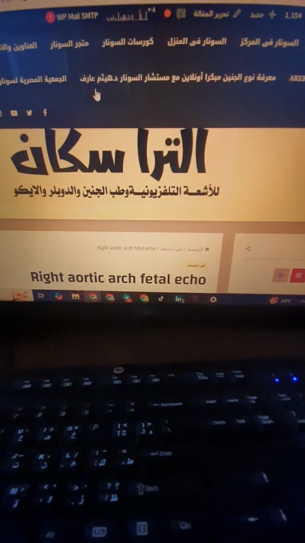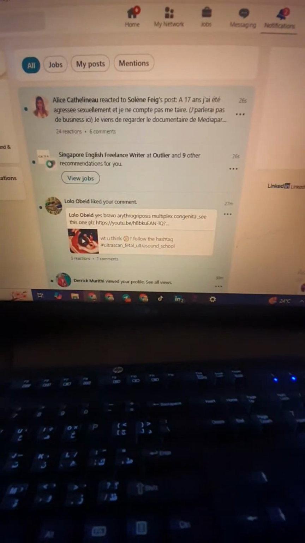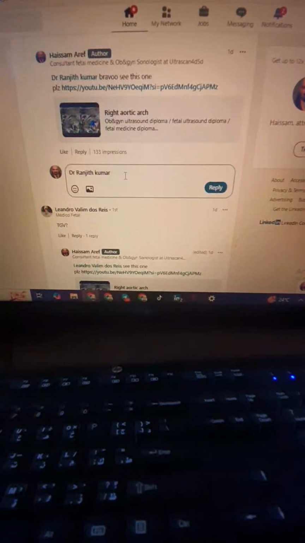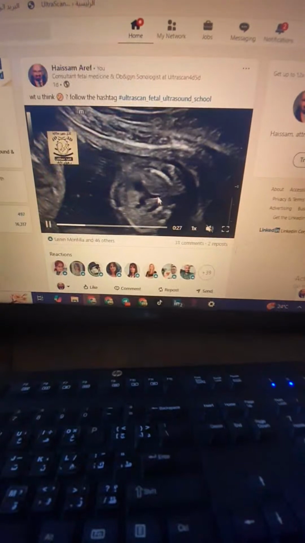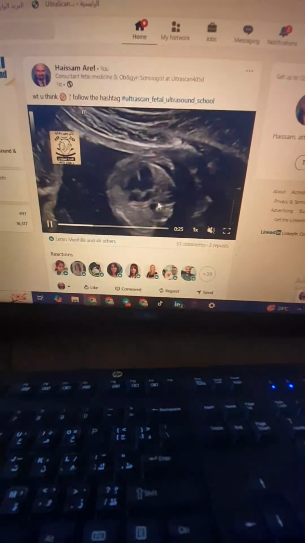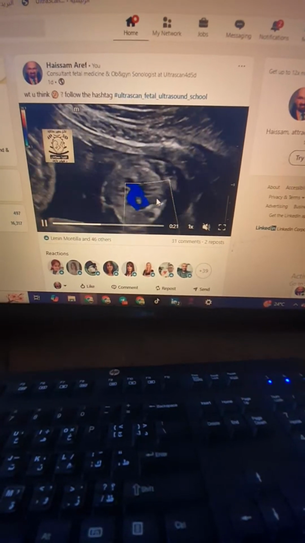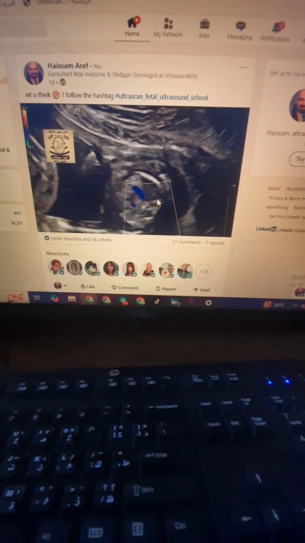You can put it in your mind that the cases of right aortic arch could be associated with the DiGeorge syndrome, and hereby you can see in the level of the three vessel view this right aortic arch apparent, and it's very apparent the vascular ring that it's forming.